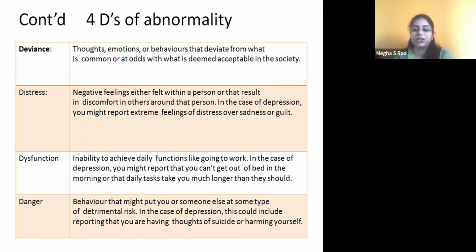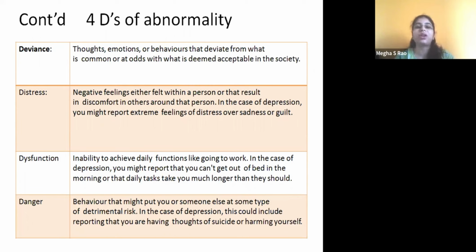So if a child or a person has depression or any form of disorder, their thought process, the way they think, probably they may think that I am not fit for anything, I'm a useless child, I am a very bad child for my mother. So these kinds of negative thoughts will start appearing in the deviance part.